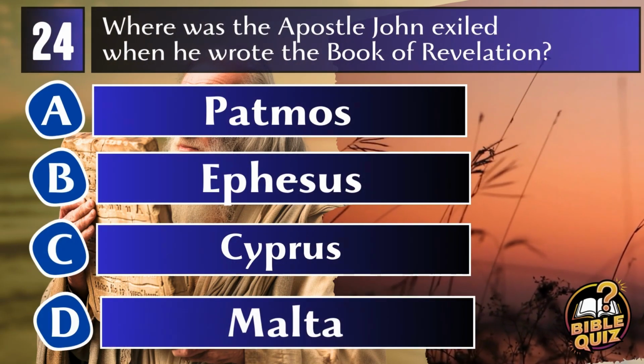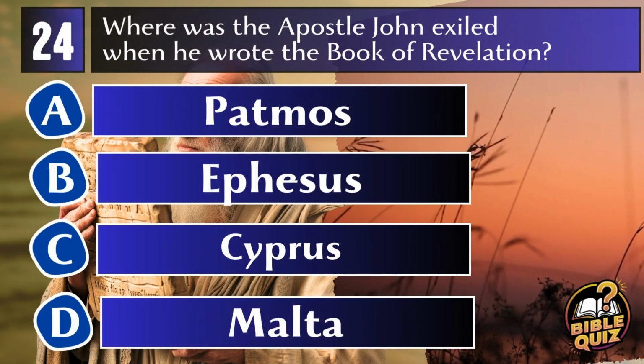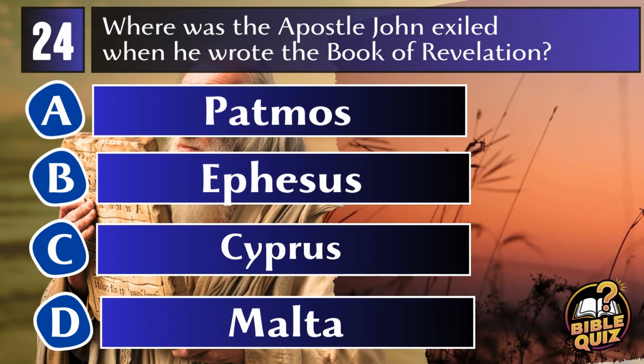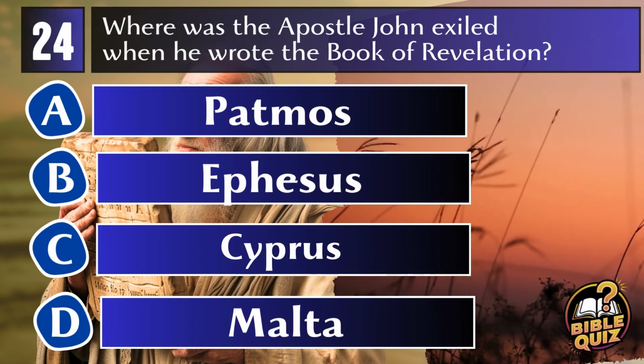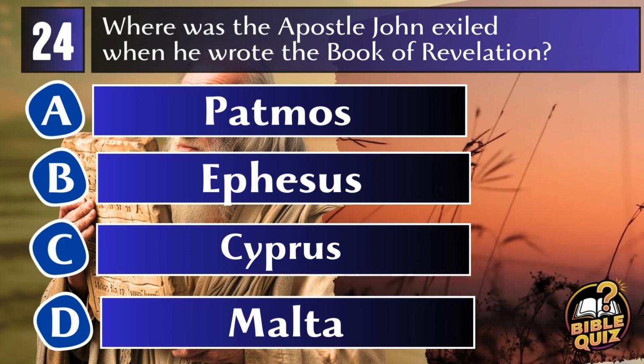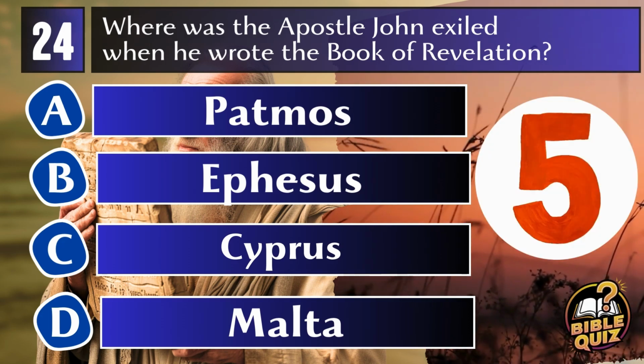Question 24. Where was the Apostle John exiled when he wrote the book of Revelation? A. Patmos. B. Ephesus. C. Cyprus. D. Malta.